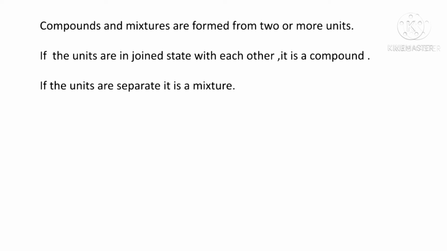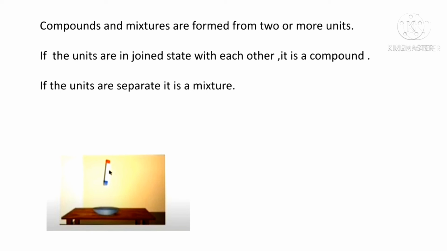Compounds and mixtures are formed when two or more units combine. If the units are in joint state with each other, it is a compound. If the units are separate, it is a mixture. We will study an activity to understand it better. Take 7 gram of iron filings in one dish and 4 gram of sulfur in the second dish. Mix the two elements and bring a magnet near the dish.